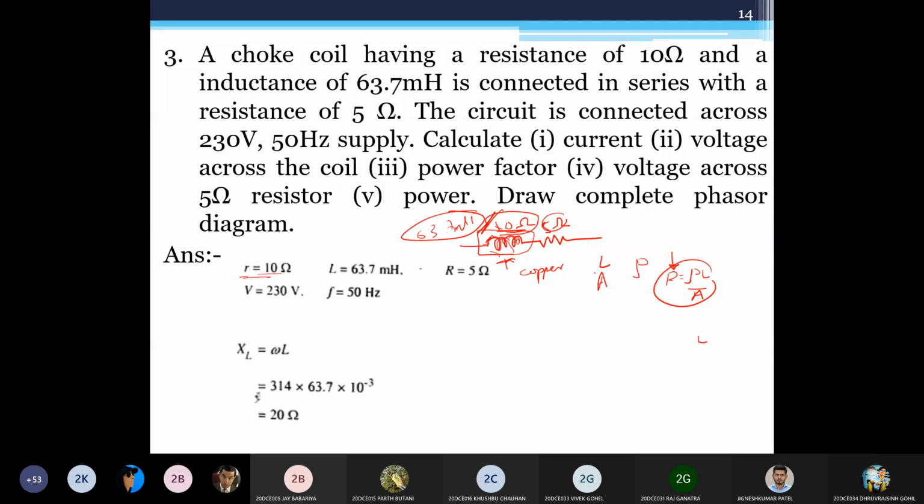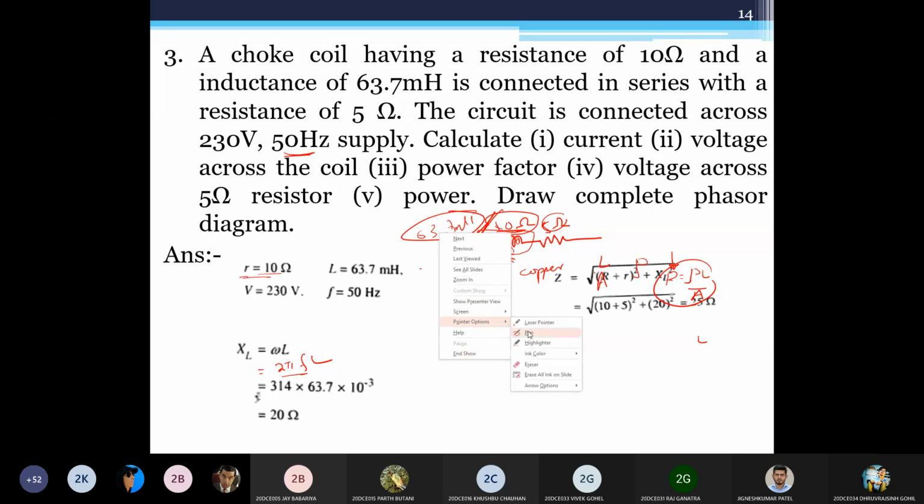Again omega L. How does omega L come directly? It is actually 2 pi FL. So if you calculate the value of 2 pi F, you will get 314. F is given, see, 50 Hertz is given. So you can get this value XL. Once you get XL, then you can get Z, R square.